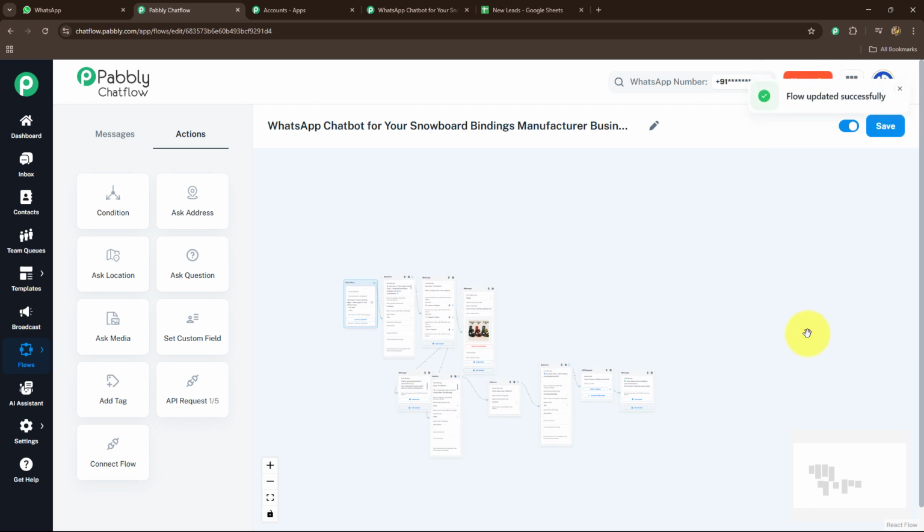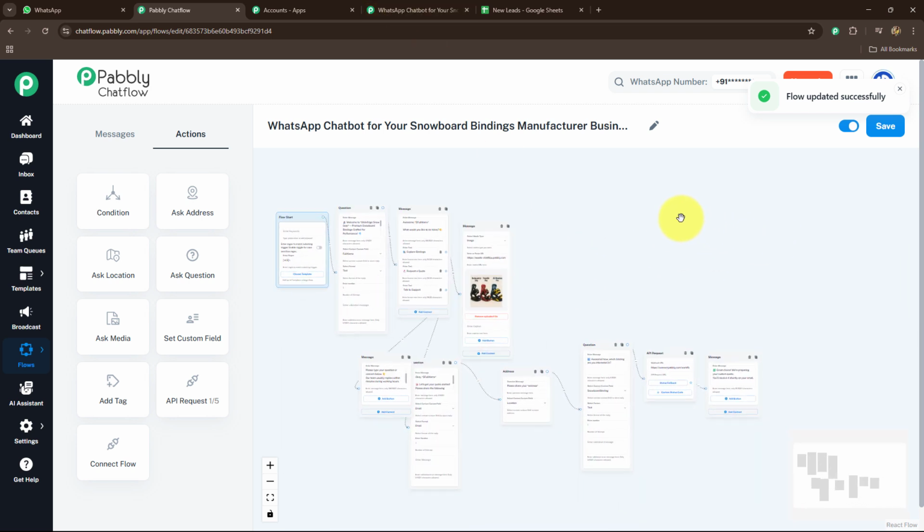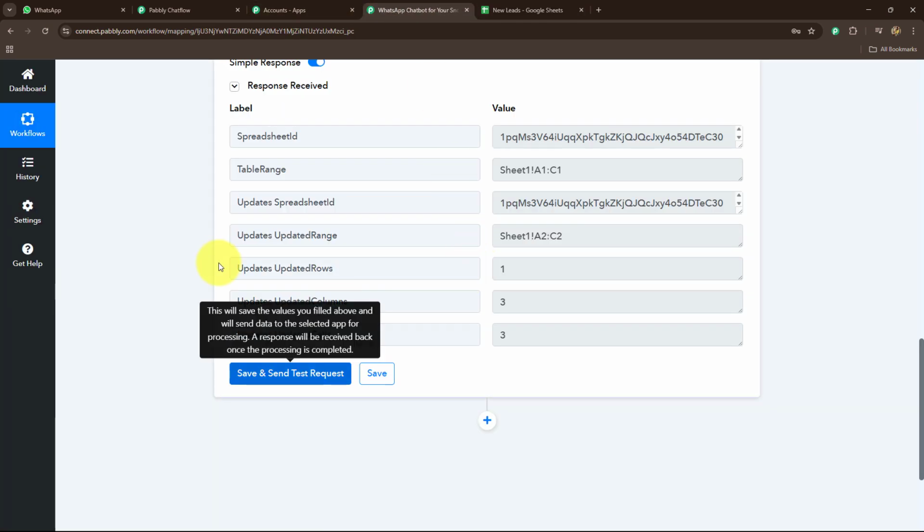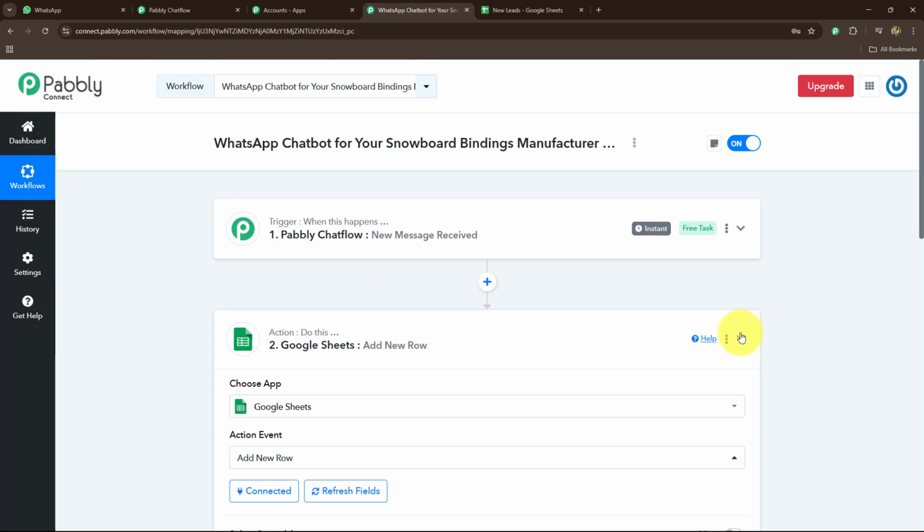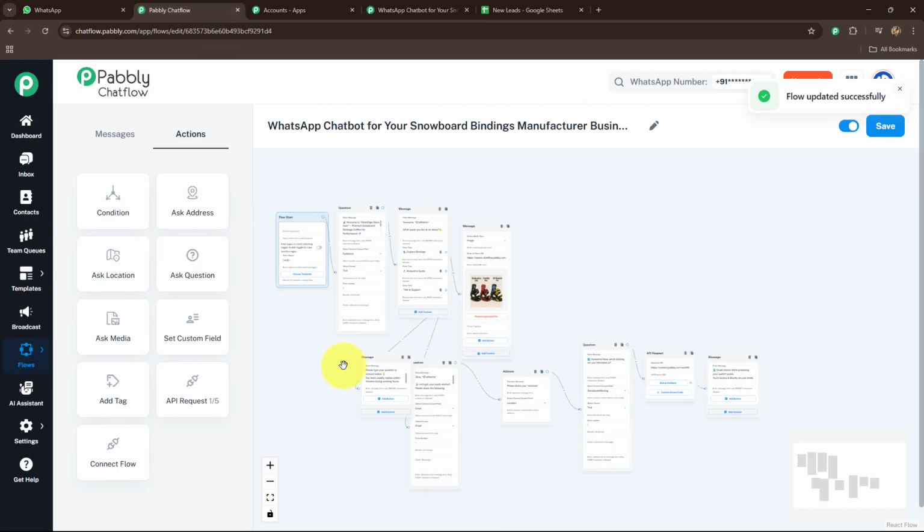As the flow is created, it is also connected with my Pabbly Connect account. So every time I receive the details of my customers or my leads, they are going to be recorded in my Google Sheets as well. As we have completed the entire flow setup, I am now going to show you how this flow is actually going to work.